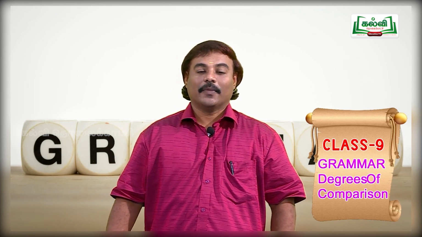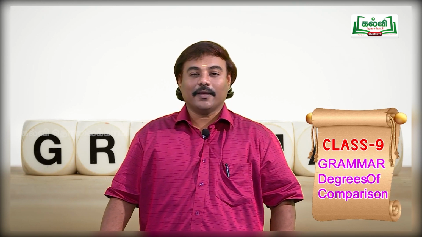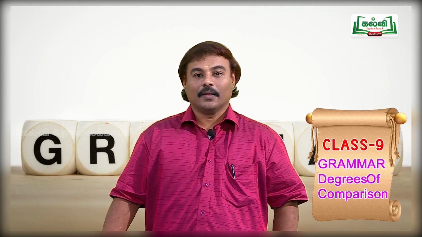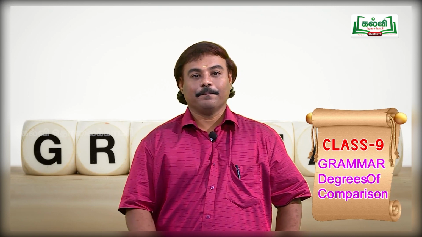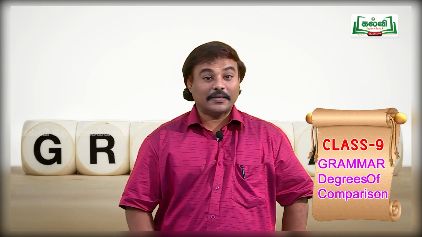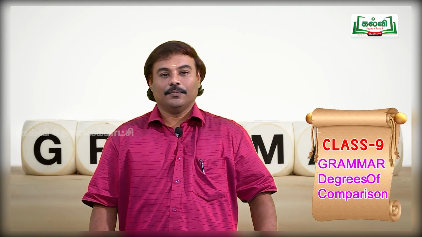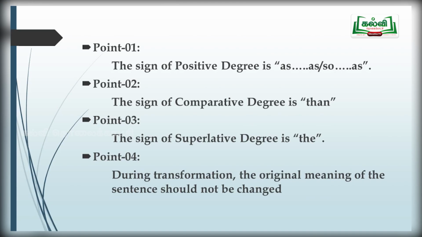Can you tell me how many degrees of comparison there are? Yes, positive degree. Yes, comparative. What is the last one? Superlative. Okay, you can say 4 points which are displayed there. The sign, not the sign of the teacher, the sign of the degrees.